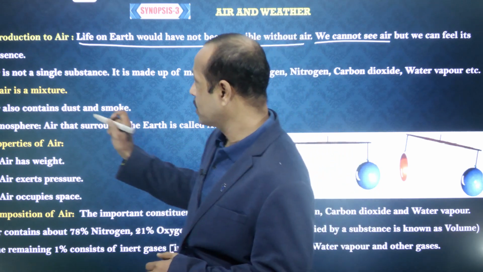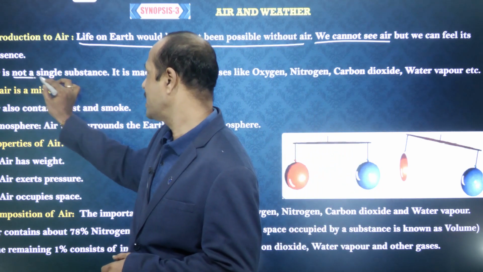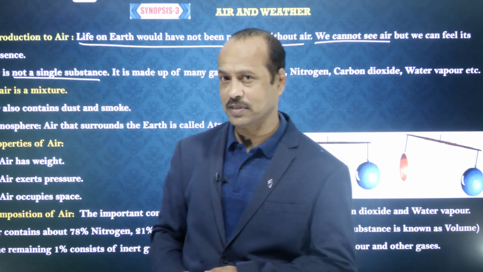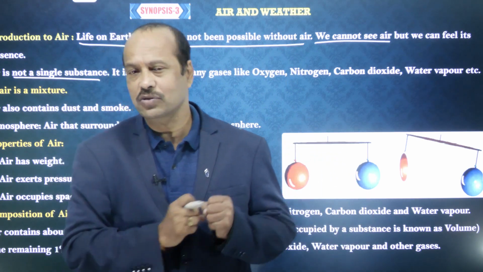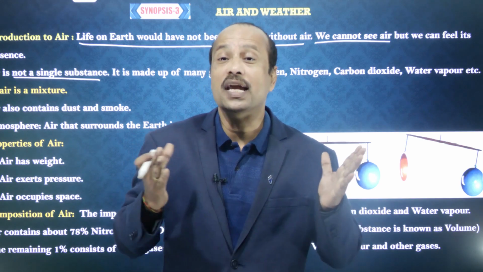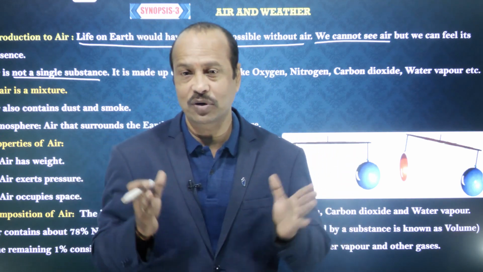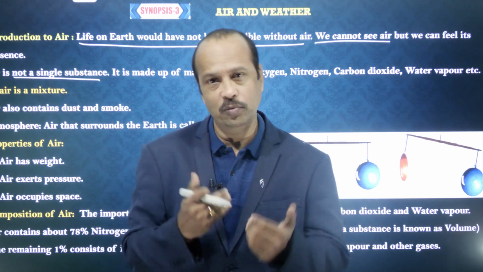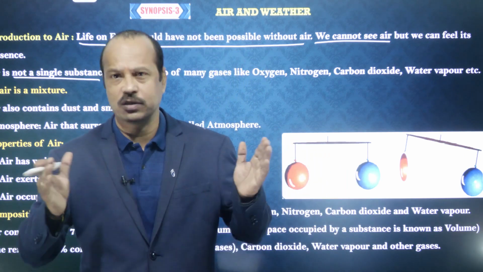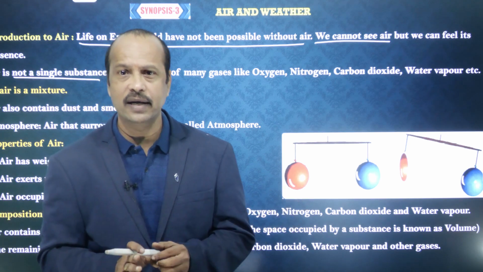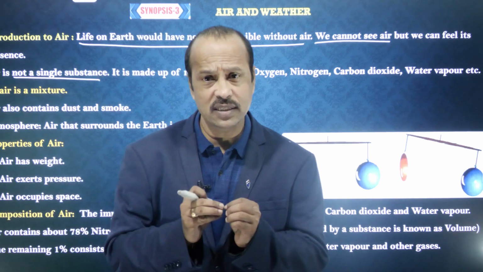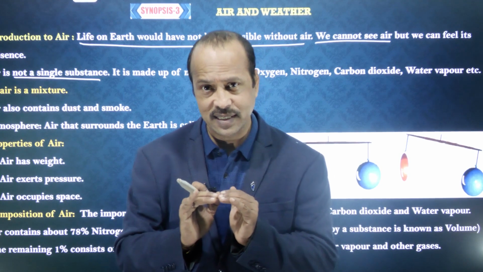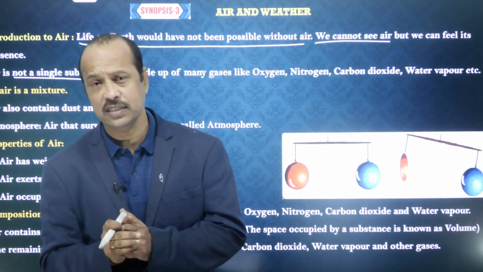So air is not a single substance. It's not only oxygen, or only nitrogen. Air is a mixture of gases. By volume, nitrogen occupies more volume, oxygen a little less, and other gases much less.